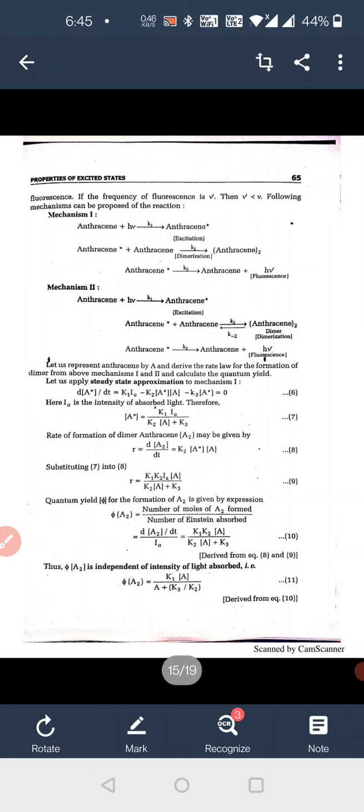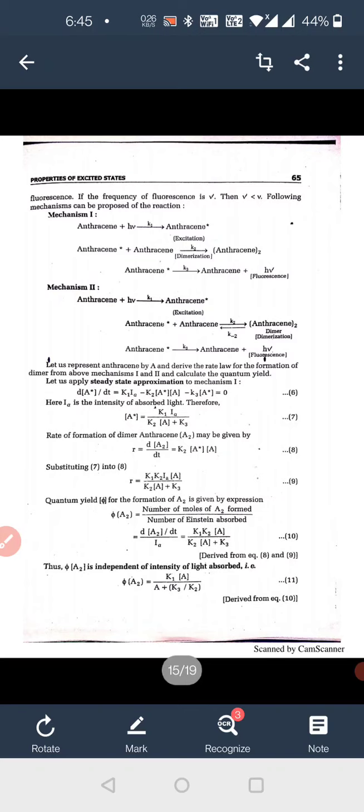Mechanism second is this: anthracene and h nu, K1, gives anthracene star. This is the excitation. Anthracene star and anthracene, K2, gives anthracene 2, the dimer. There is also the reverse reaction, where the dimer is converted into excited anthracene and normal anthracene.